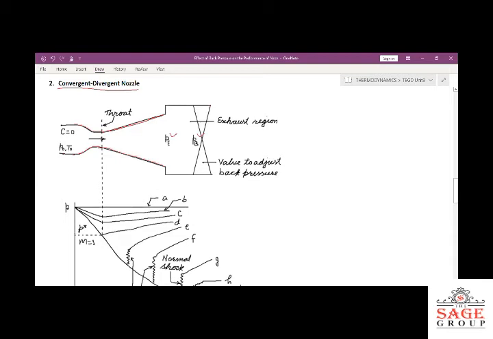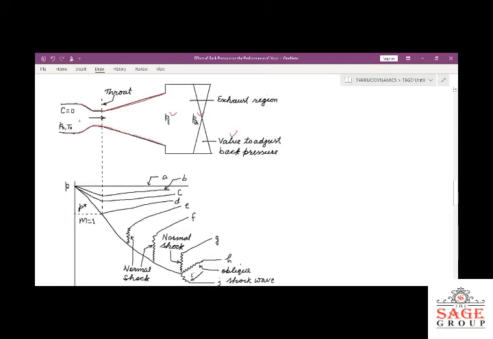So how do we reduce the pressure? It is the same as earlier. With the help of a valve at the outlet side, we reduce the pressure at the exit side. Now, what happens in this case? From the beginning, at this section, you will see C equal to 0, meaning the velocity of the flow is 0 here. Corresponding to this rest condition of the fluid, the pressure is the stagnation pressure, P naught, and the temperature is T naught.